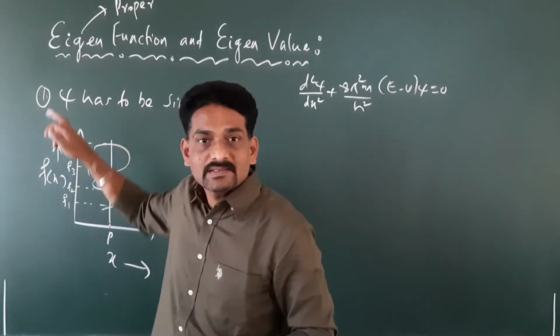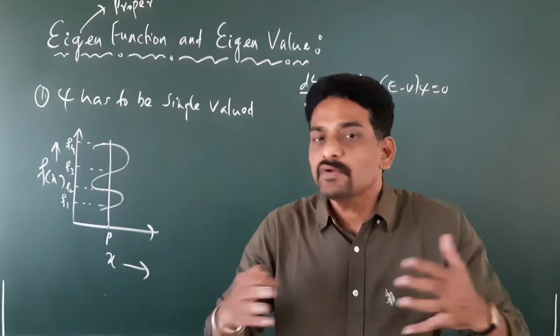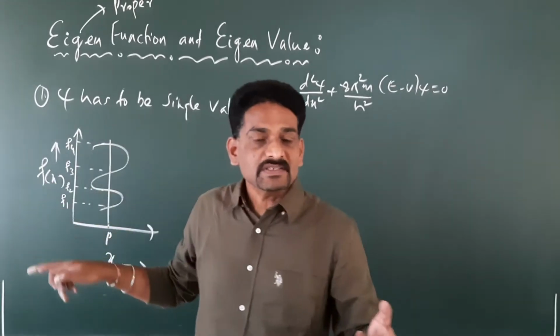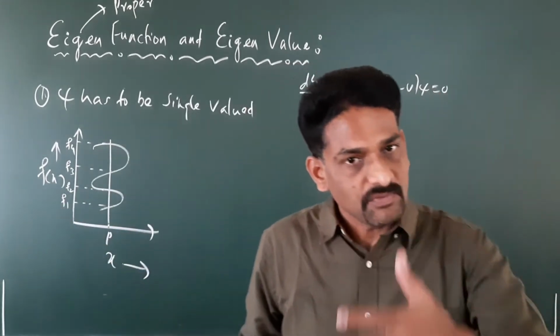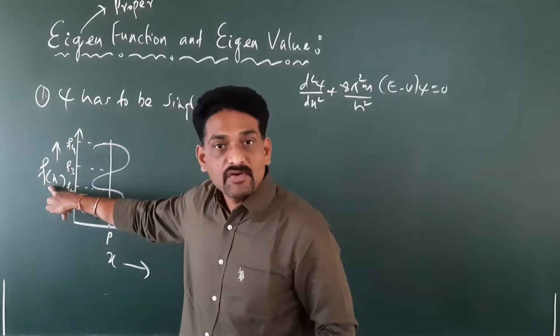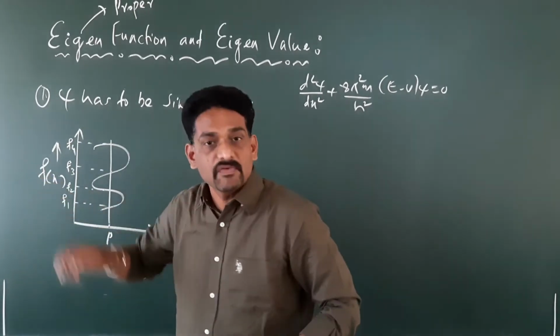What is psi here? Psi is basically a wave function. It describes the state of the wave. In the same way, we have taken f of x. What is f of x? F of x is a function of x. So, this is also a wave function like psi.